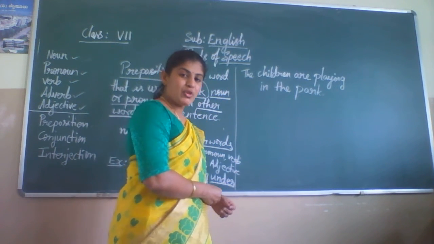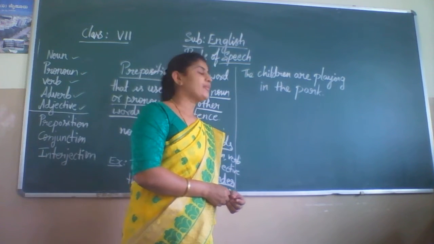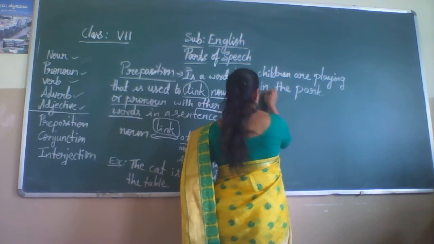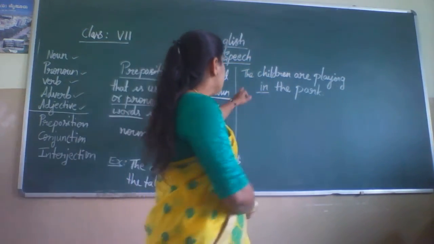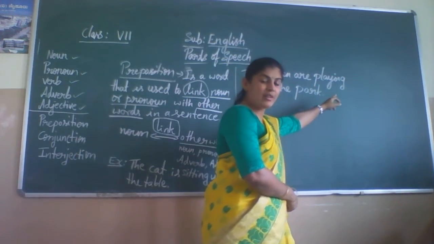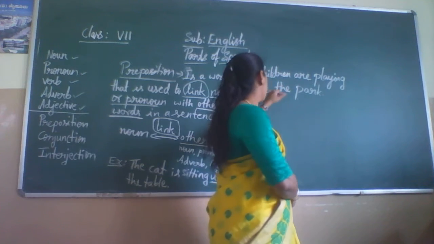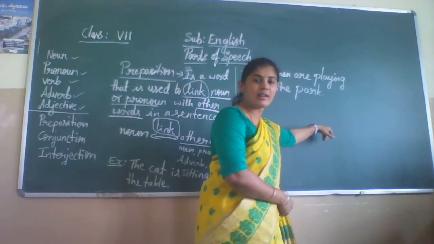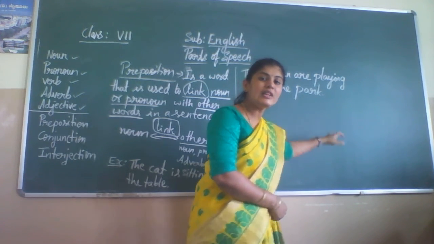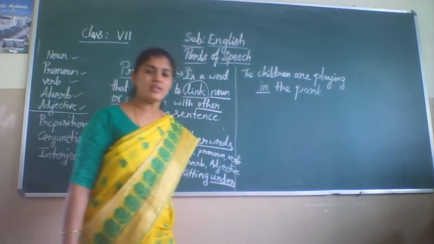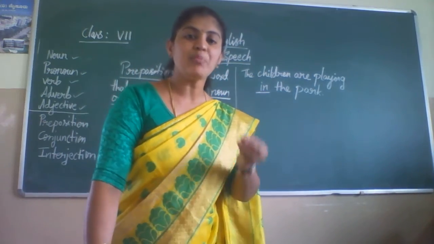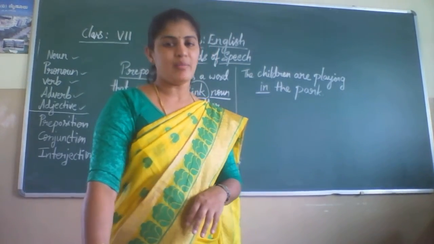Can you identify the preposition in this sentence, children? Yes, in is a preposition in this sentence. The children are playing. Where are they playing? They are playing in the park. It shows the place where the children play.